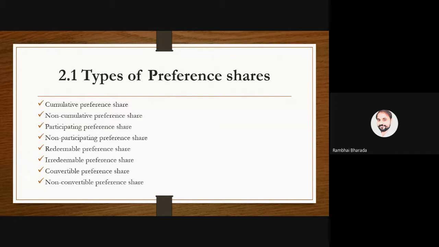And the last type, convertible preference shares and non-convertible preference shares. Can you explain to me what you mean by convertible preference shares?